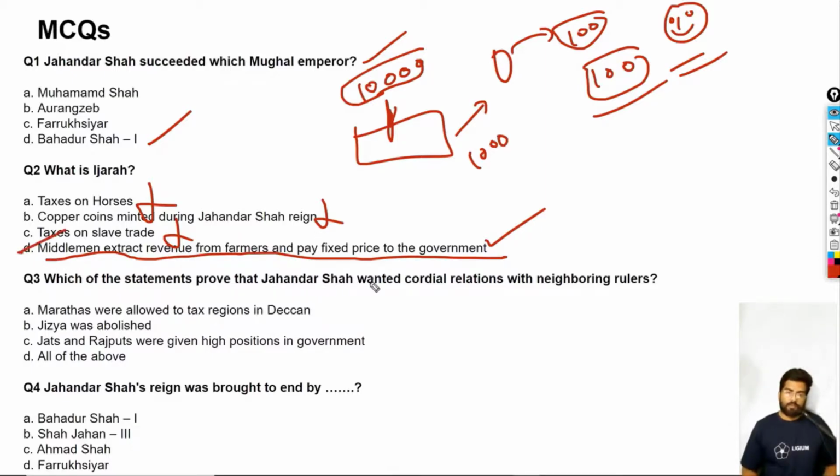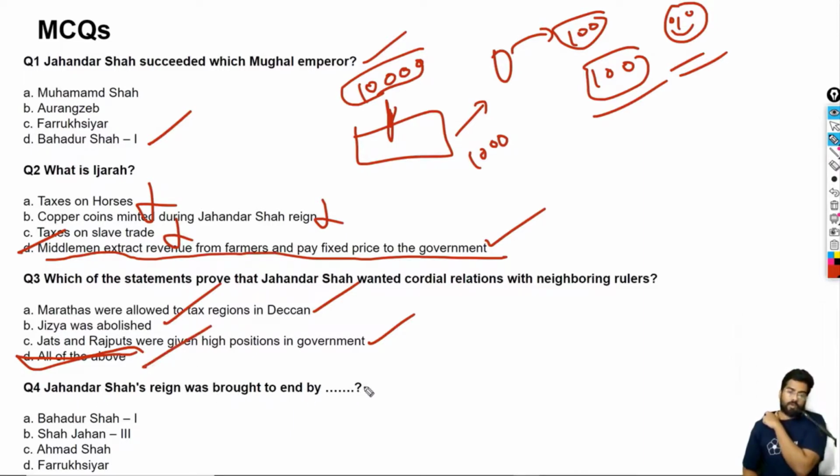Which of the statements prove that Jahandar Shah wanted cordial relations with neighboring rulers? The Marathas were allowed to tax regions in the Deccan, that is true. Jizya was abolished, that is true. The Rajputs and Jats were given high positions in the government, that is true. So the correct answer is again D.